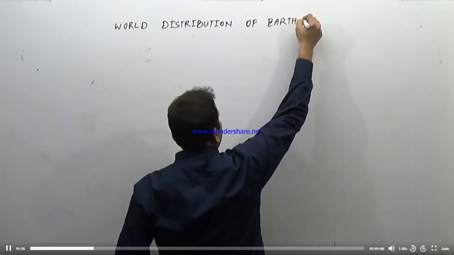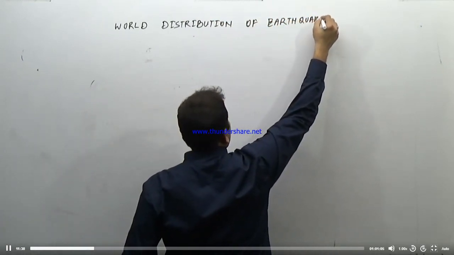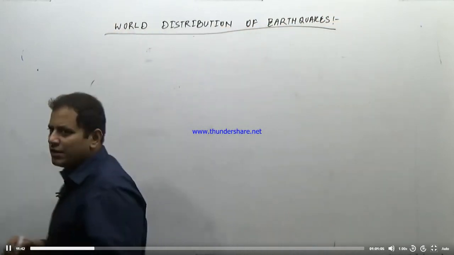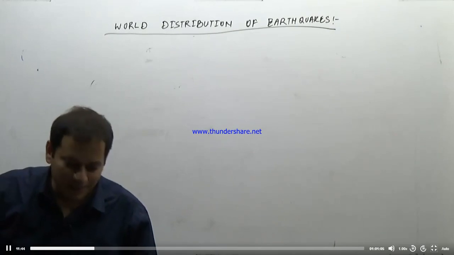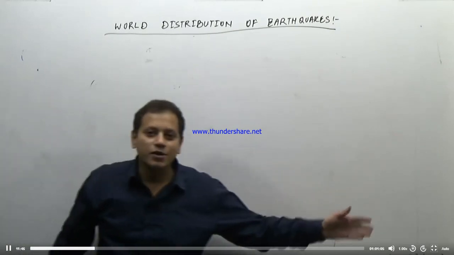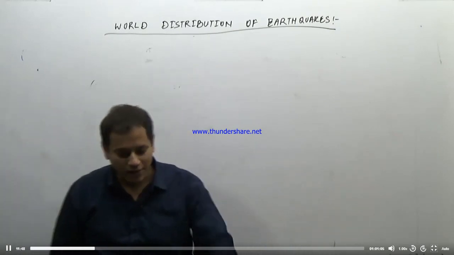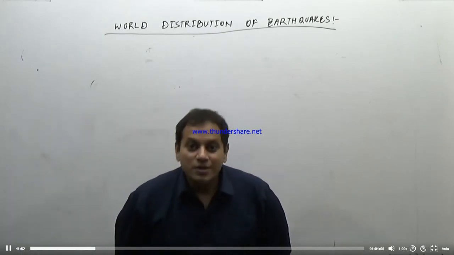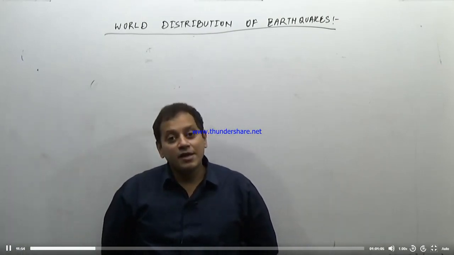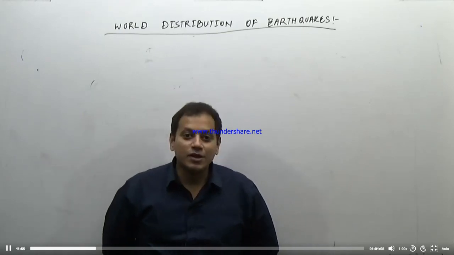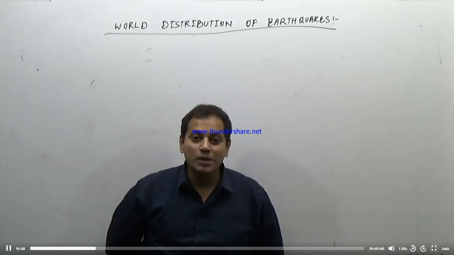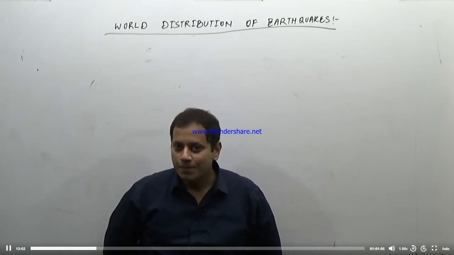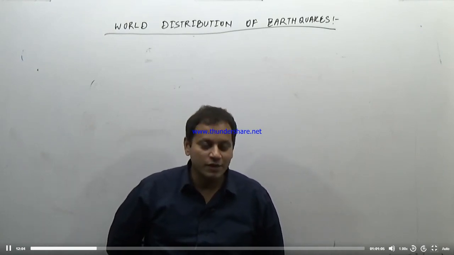The world distribution of the earthquakes will be similar to our study of the world distribution of the volcanoes, because the earthquakes are so intimately related with the plate tectonics. So the areas of the earthquakes will be similar to the three areas, that is the Circum-Pacific belt, the area of strong earthquakes.